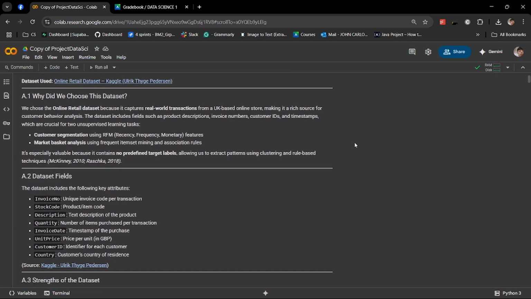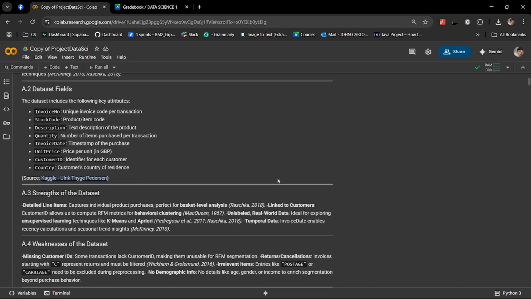We chose this dataset because it's rich in behavioral signals. It supports both RFM-based segmentation and market basket analysis. It reflects actual customer activities, which makes it great for real-world pattern discovery. For our dataset fields, it includes invoice number, stock code and description, quantity and unit price, invoice date, customer ID, and country.